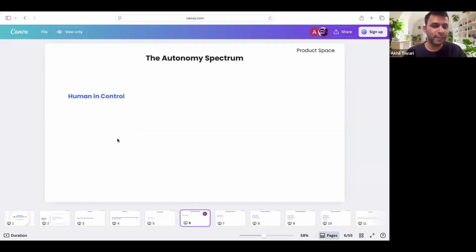Now let's move forward and try understanding this autonomy spectrum.